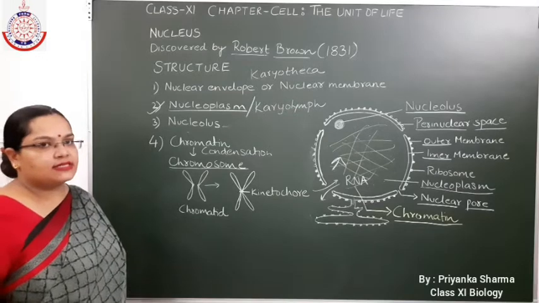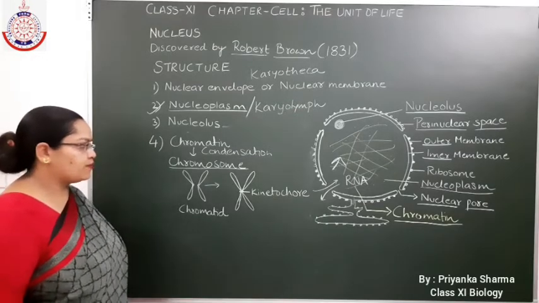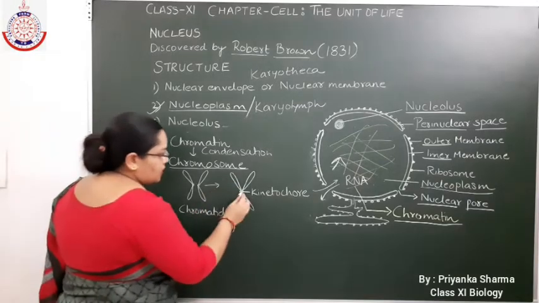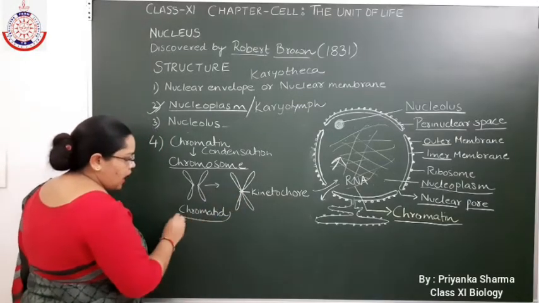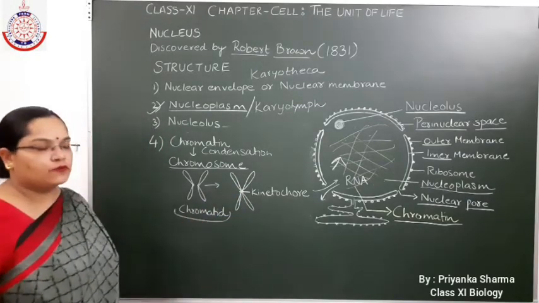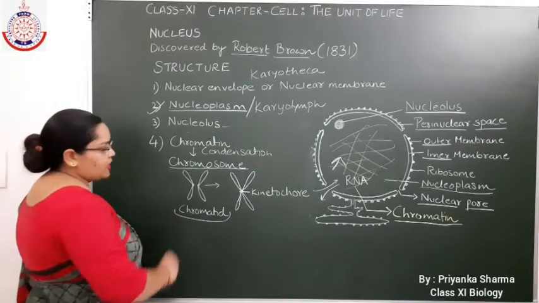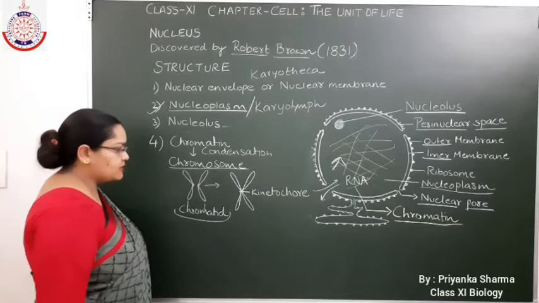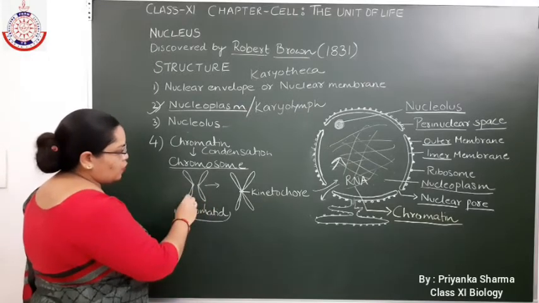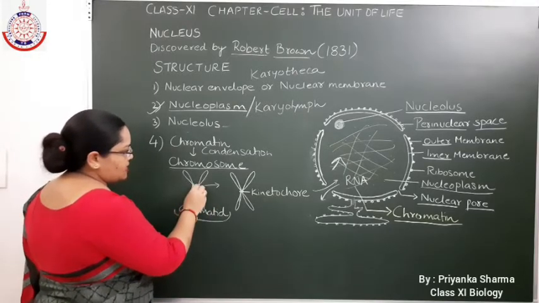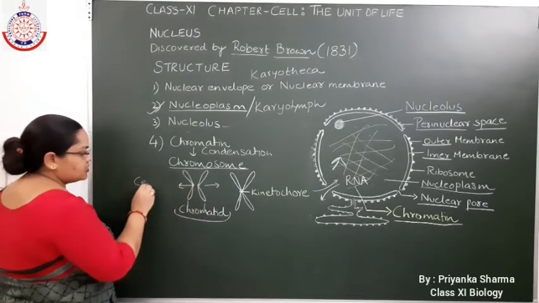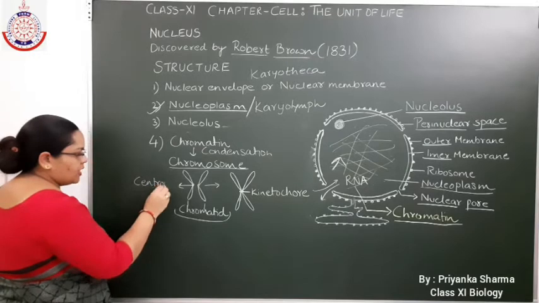Now let's discuss the structure of chromosome. Chromosome consists of two halves which are known as chromatids. These two chromatids join with each other at a point which is known as centromere.